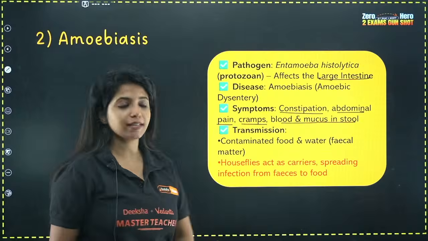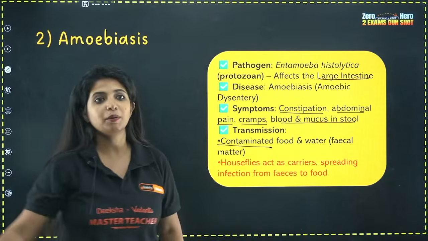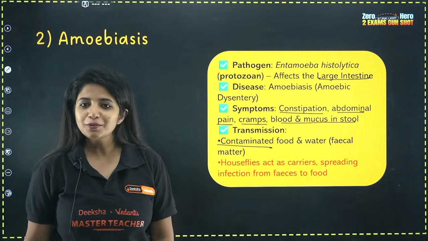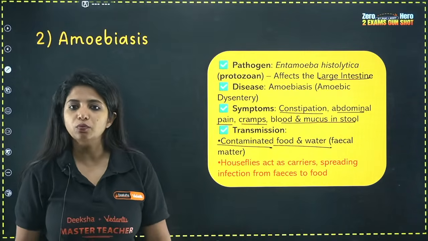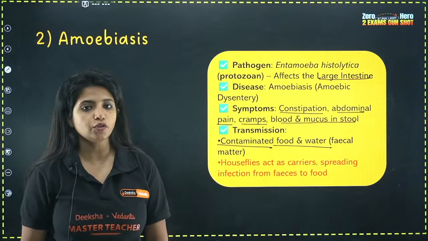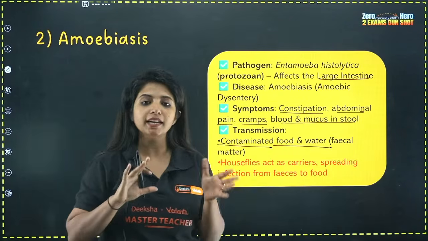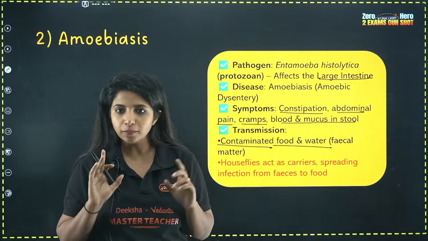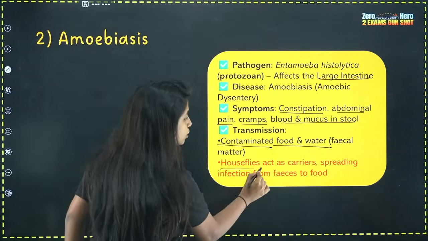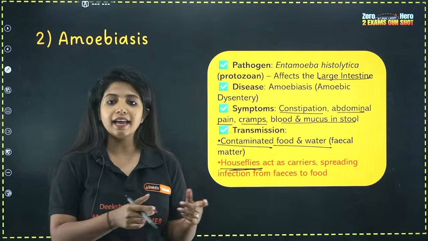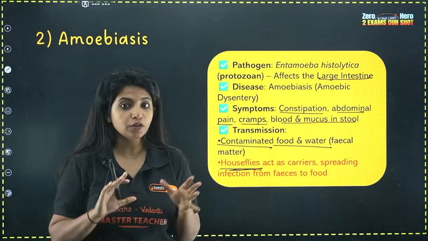Now going ahead with the next thing, that is how it is going to get transmitted. It is going to be transmitted by what? Contaminated food as well as water. Okay, that is how transmission is going to happen. So that is why I said typhoid and amoebiasis have some role to play. And my dear children, also one more very important thing, house flies which are there, they are going to act like carriers out there. They are going to spread the disease.